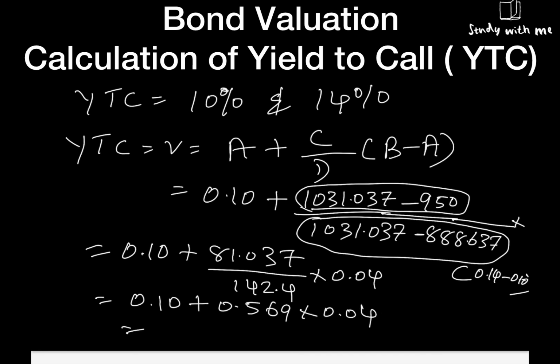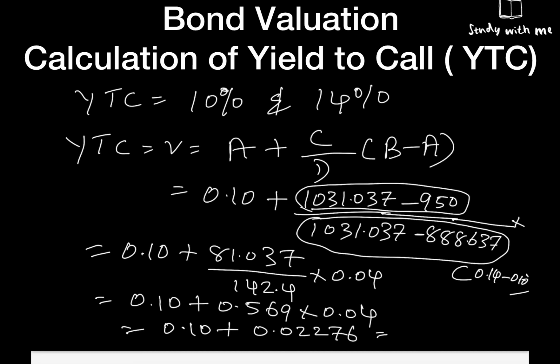When we solve it, 0.10 plus 0.569 multiplied by 0.04 is equal to 0.02276.